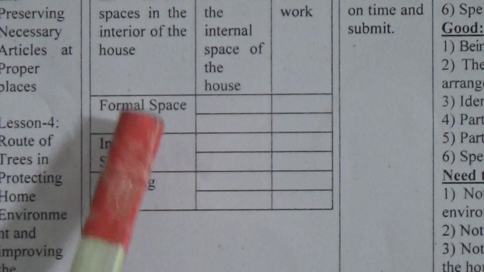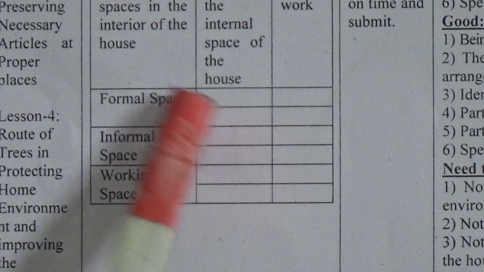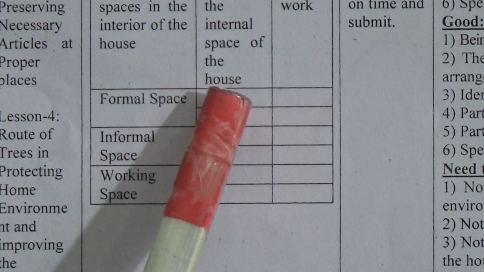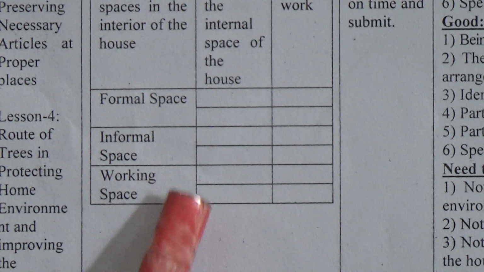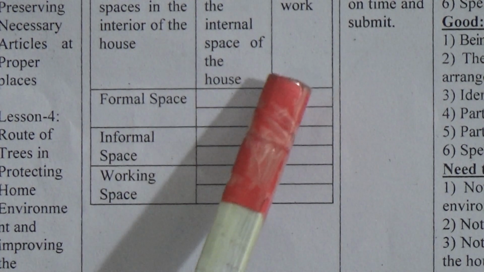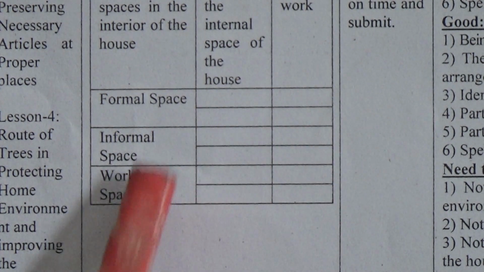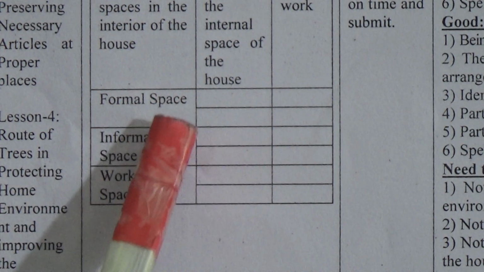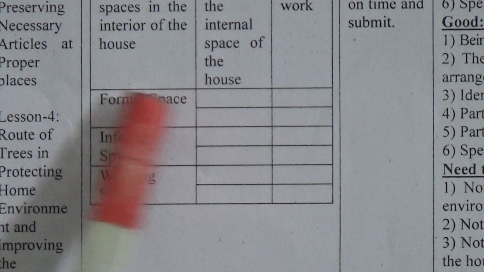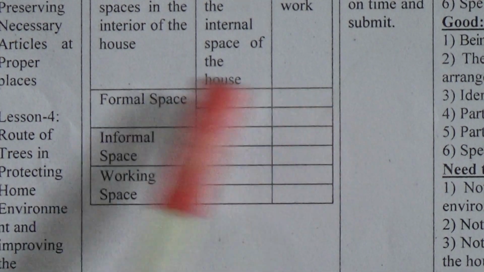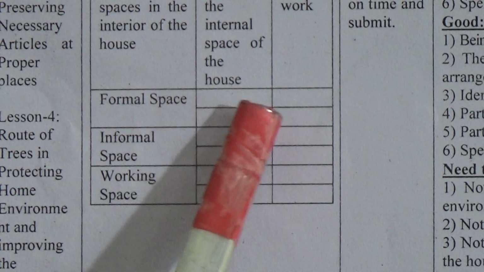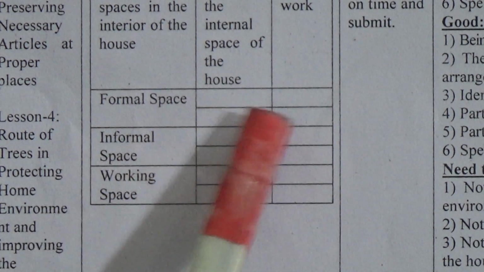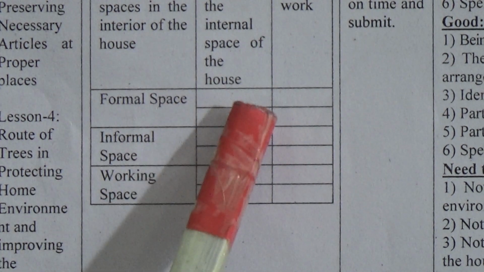At first you will give some definition. You will give the definition of formal space, informal space, and working place. Then you will write, for example, formal space. That means, what is formal space? You can write the definition of formal spaces. Formal spaces are where different types of formalities are performed. So you have to write the definition of formal spaces.